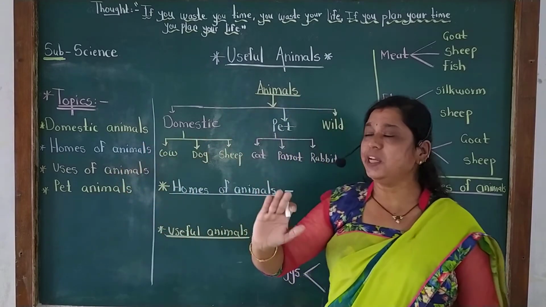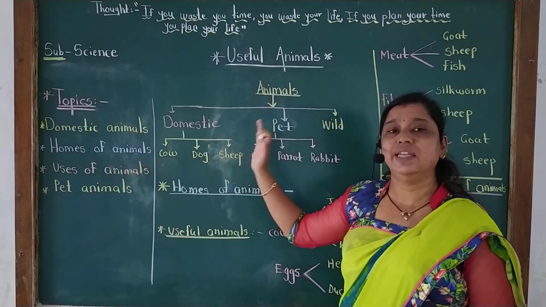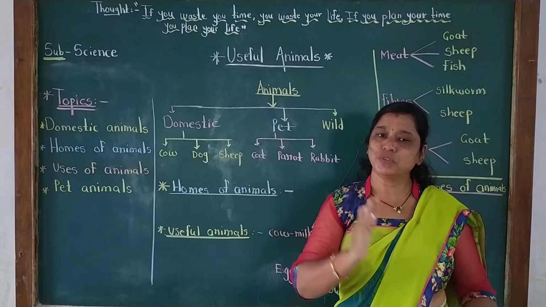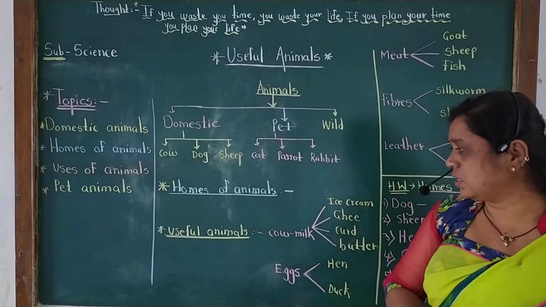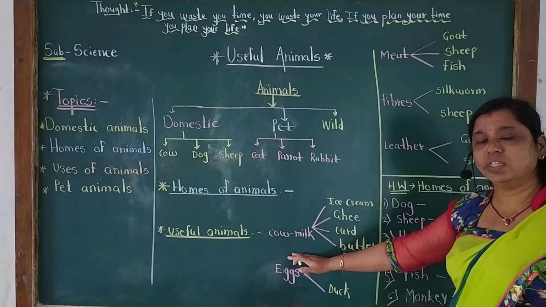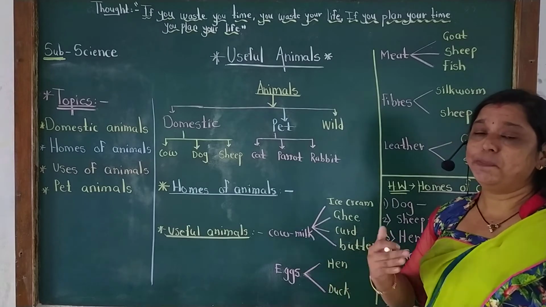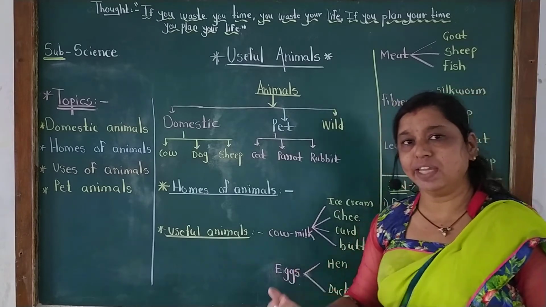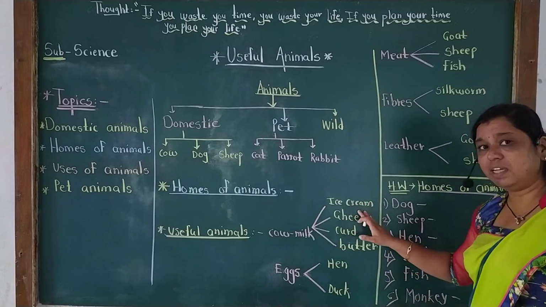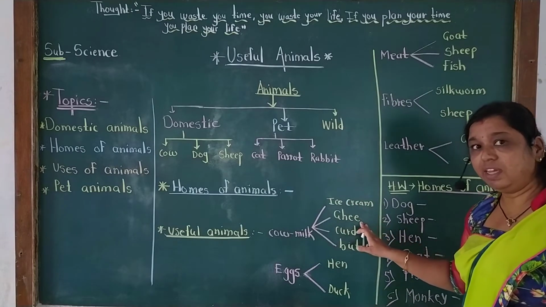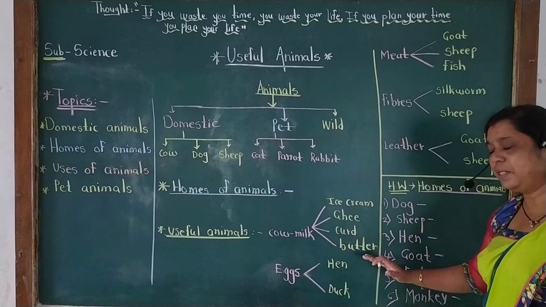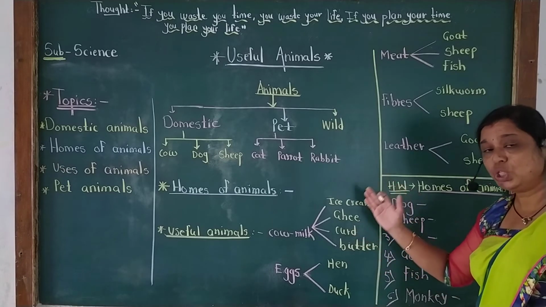As we are keeping animals in our homes, they are very useful to us. How are they useful to us? Now you know that cows give us milk. From the milk we can make many things such as ice cream, ghee, curd, butter, and also cheese.